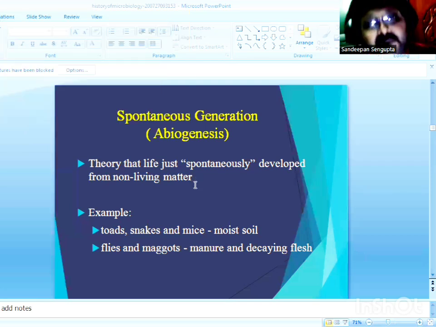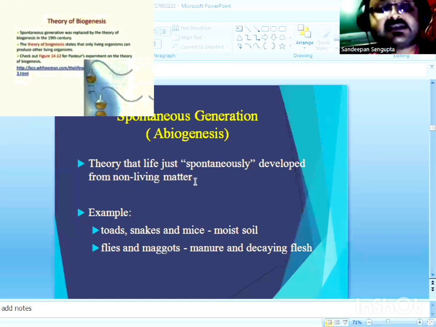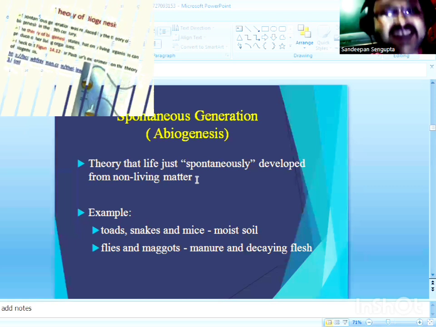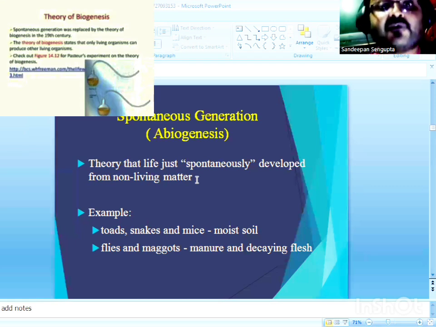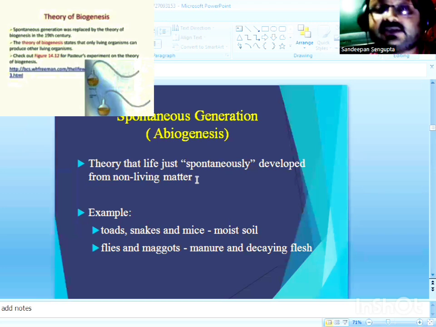While most of the biologists of the transition period were in favor of the doctrine of biogenesis. The doctrine of biogenesis states that life arises only from pre-existing life as a result of multiplication and cell division. That is, what is the source of microbial life according to the doctrine of biogenesis?